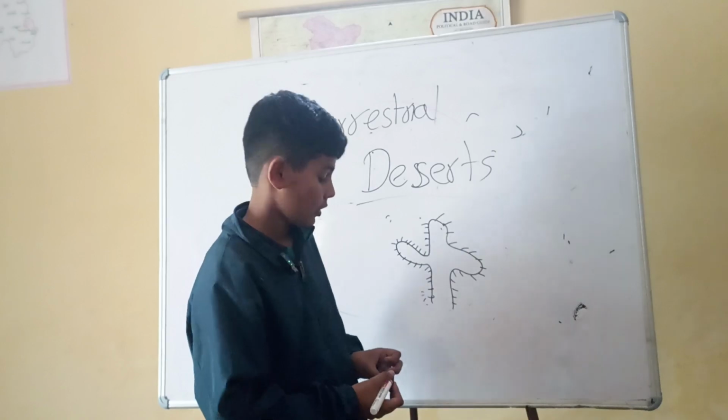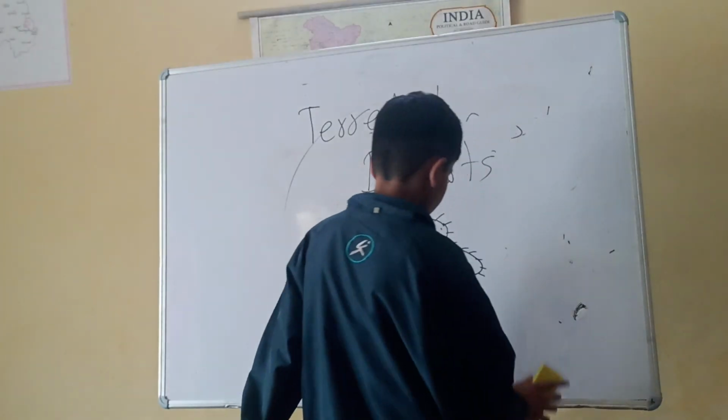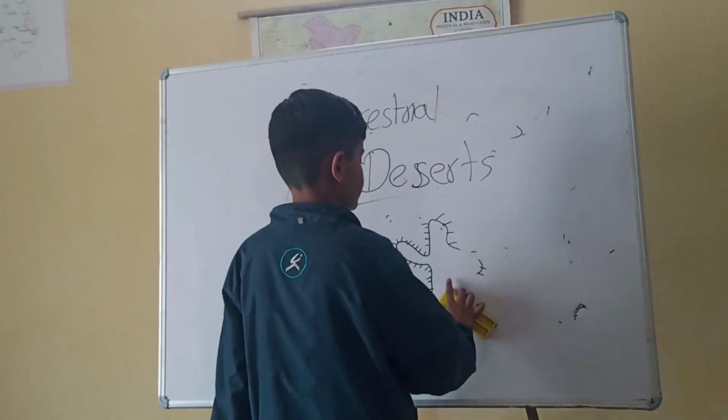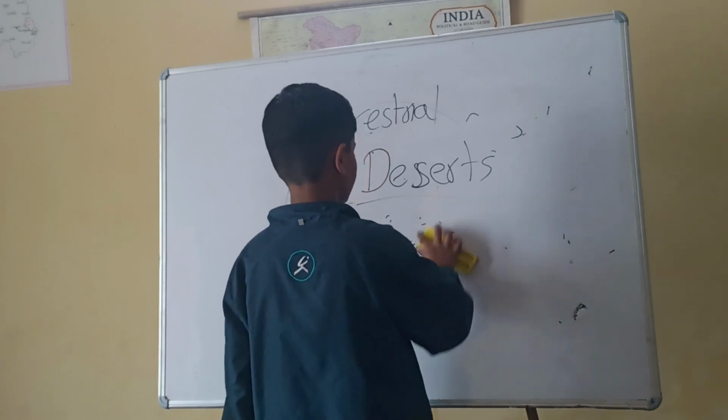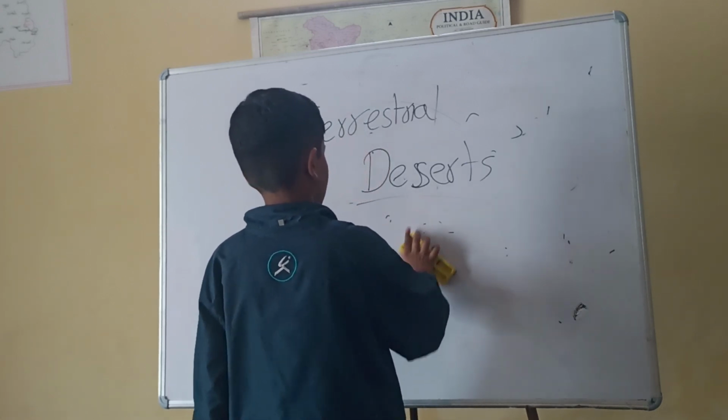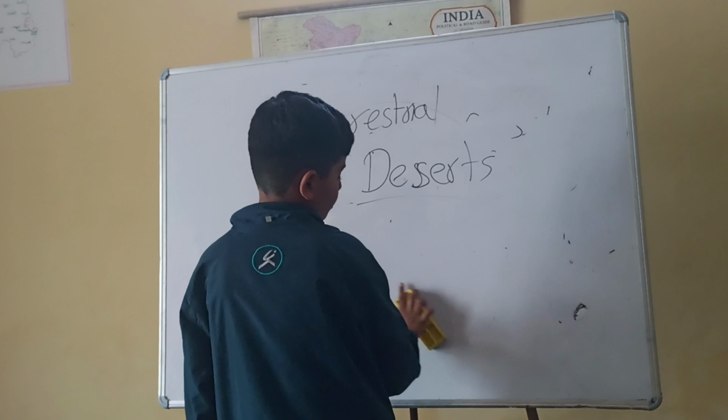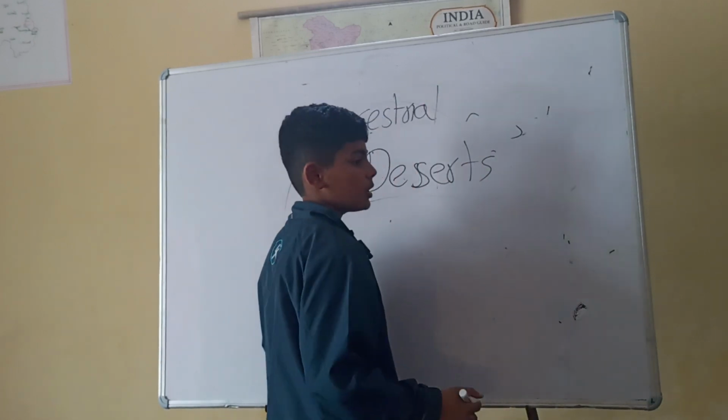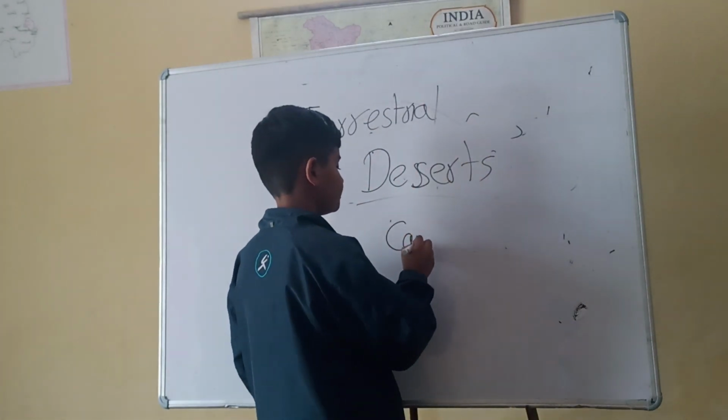And there are many small shrubs that don't have any leaves and can grow in less water.